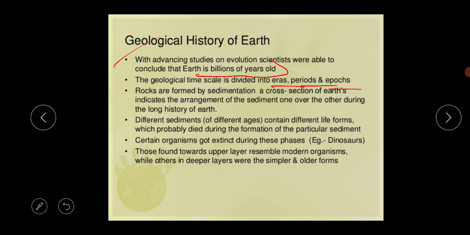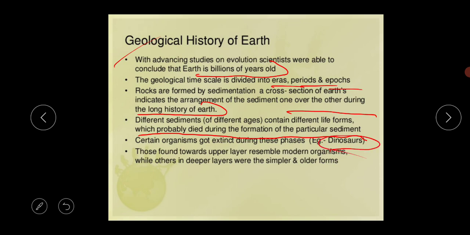Rocks are formed by sedimentation, and a cross section of earth indicates the arrangement of the sediment one over the other during the long history of earth. Different sediments contain different life forms which probably died during the formation of the particular sediment. Certain organisms went extinct during these phases, like the dinosaur.